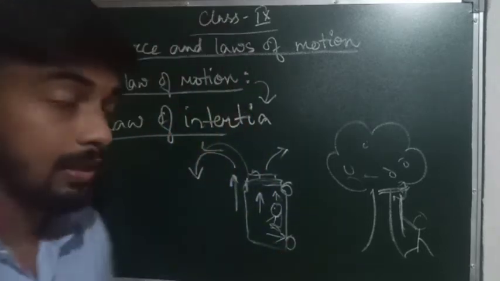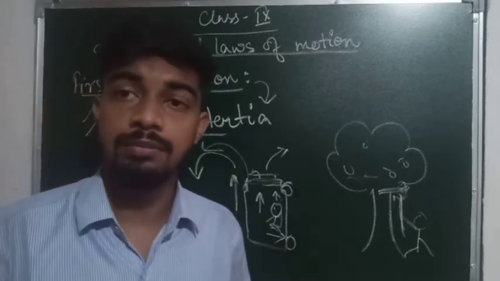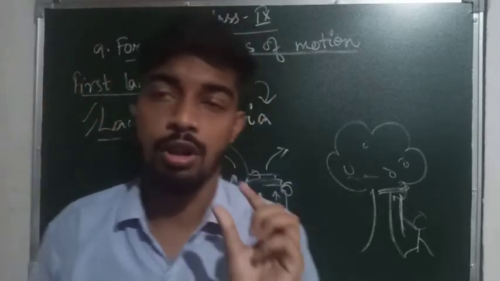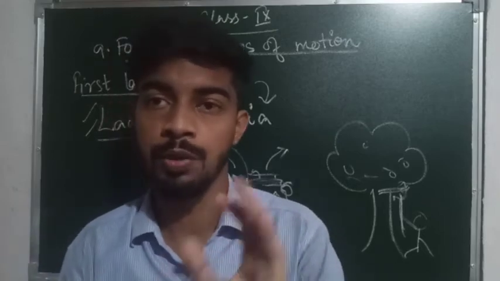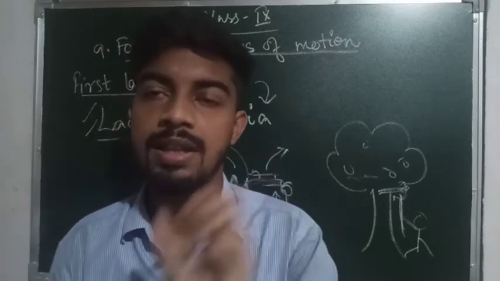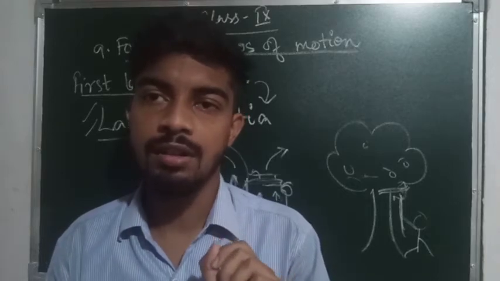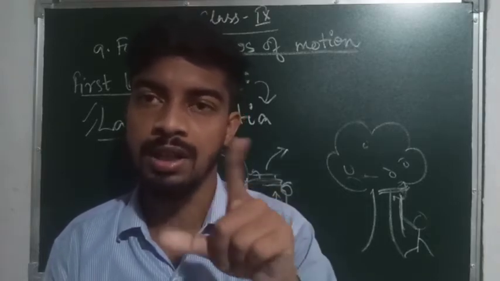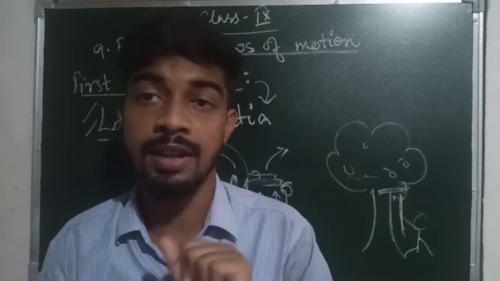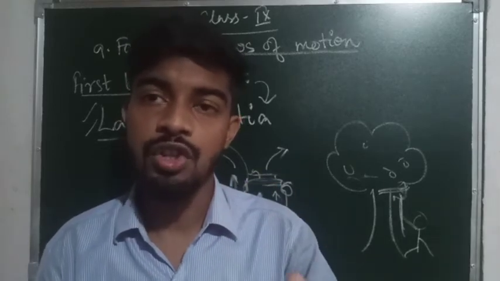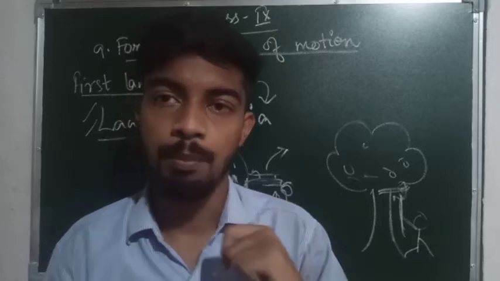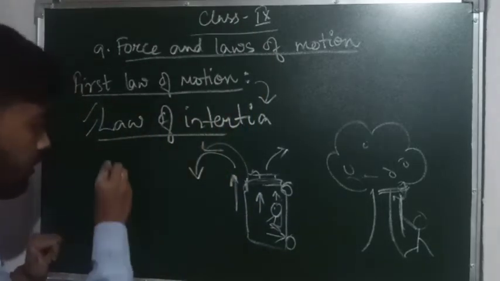Then you might have seen carom. In carom, there are small coins, white and black coins with one red coin, and a big striker. When we strike the striker, means when we hit it, the striker goes and hits another coin.